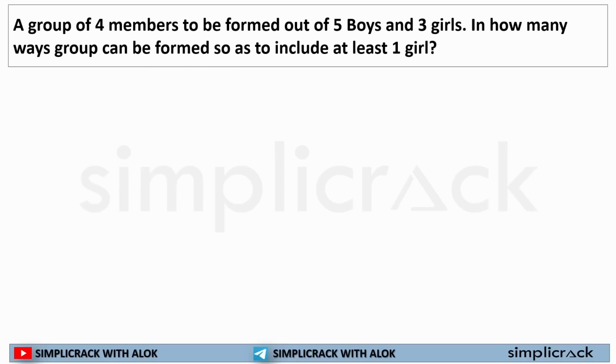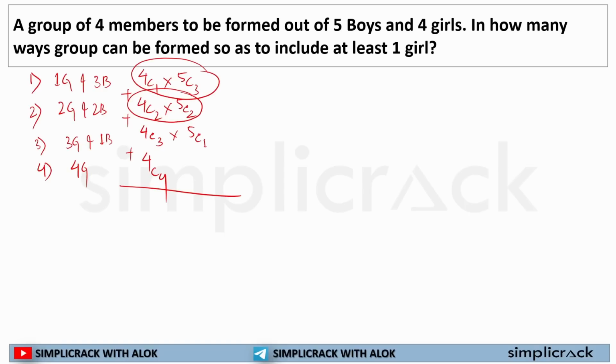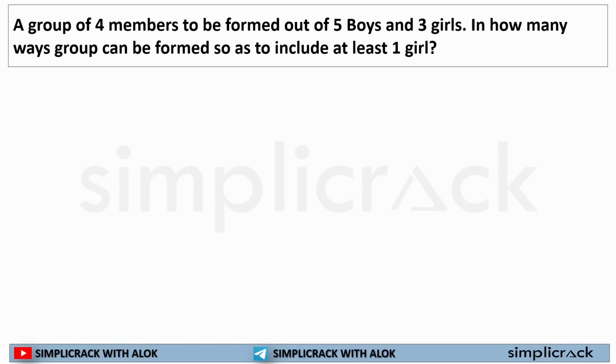Okay. Now the next question: a group of 4 members is to be formed out of 5 boys and 3 girls. In how many different ways can the group be formed so as to include at least one girl? Here there are 4 girls, here there are 3 girls. So the cases will be: first case 1 girl and 3 boys, second case 2 girls and 2 boys, third case will be 3 girls and 1 boy, because the maximum number of girls present is 3. So with these 3 scenarios you can solve this question.